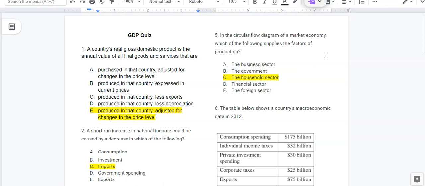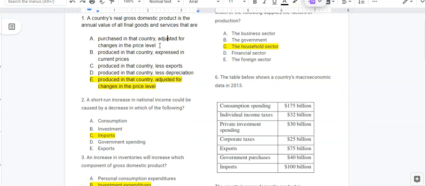So real GDP means it's gross domestic product adjusted for inflation. Nominal GDP is not adjusted for inflation, meaning it's expressed in current prices. So B is actually the definition of nominal GDP. E is the definition of real GDP. Let's see. Oh, and purchased A, I wanted to just highlight this.